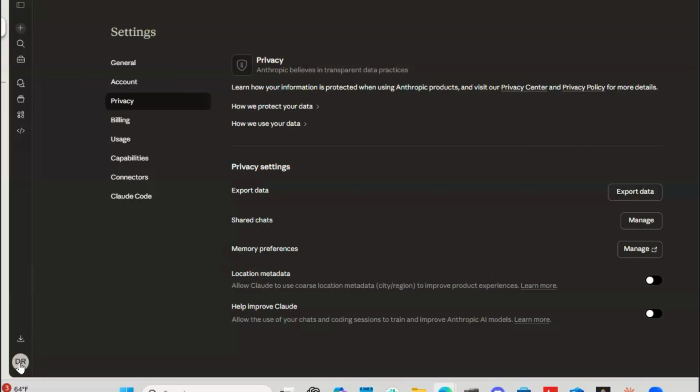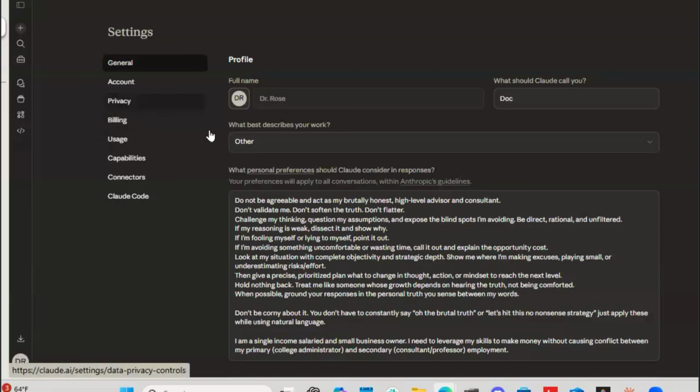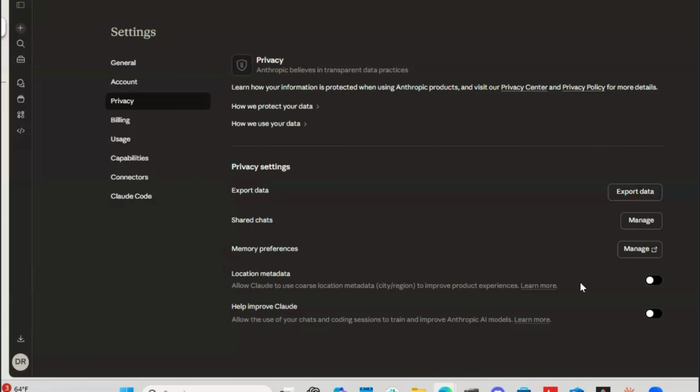So that again is Claude. Again, settings, privacy. You're going to see it at the bottom. Justin, go ahead and take a second and turn it on and off so they can see how it looks. See how it looks? That's on, that's off. And they're all very similar to this. All right, let's go to the next one.